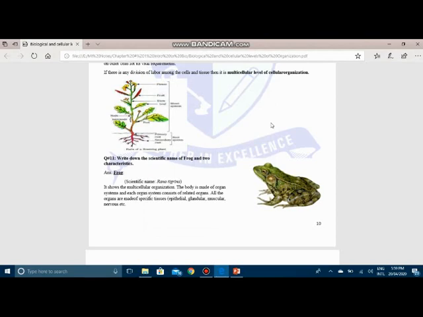You have to write all the basic differences between unicellular, multicellular and colonial type of cellular organization, only the differences. The first difference is on the basis of division of labor. And why do organisms live in the form of a colony? Because it gives them benefit, it makes their defense stronger to fight against larger predators.